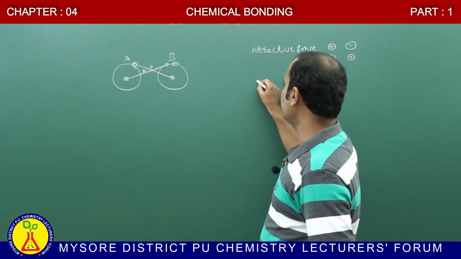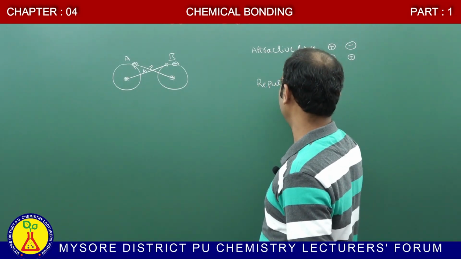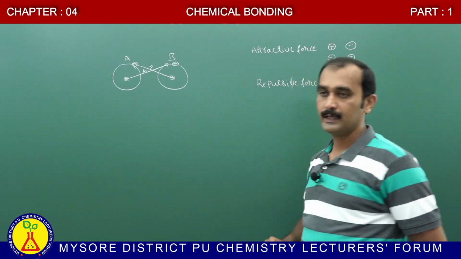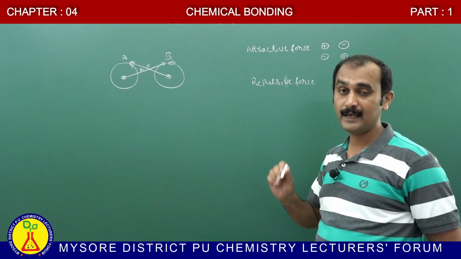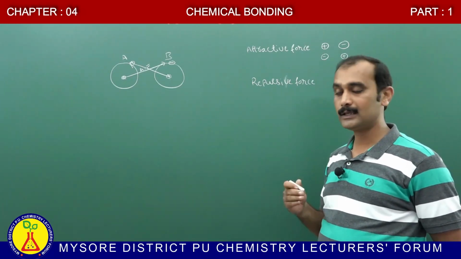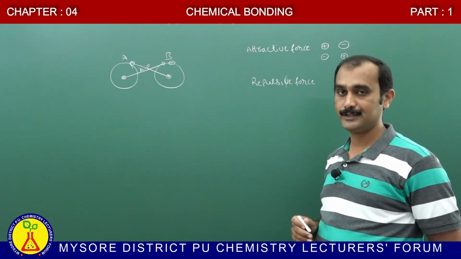Similarly, there is the repulsive force. This repulsive force operates between like-charged species. You already know that like charges always repel each other and unlike charges attract each other.